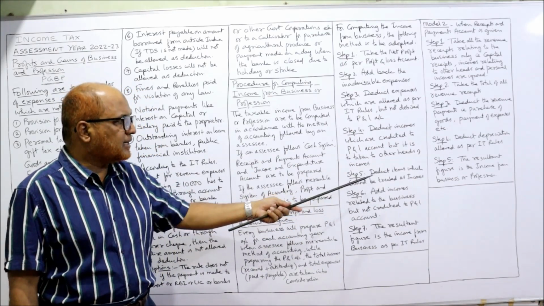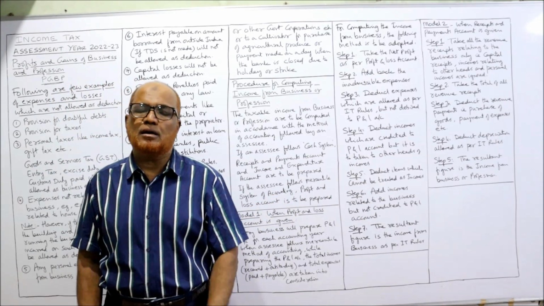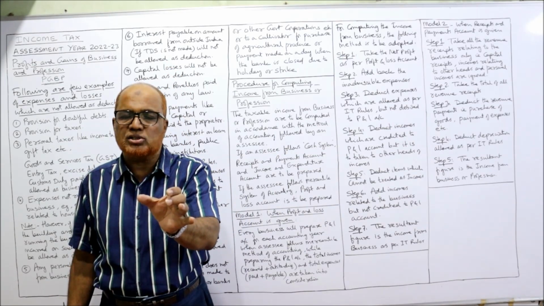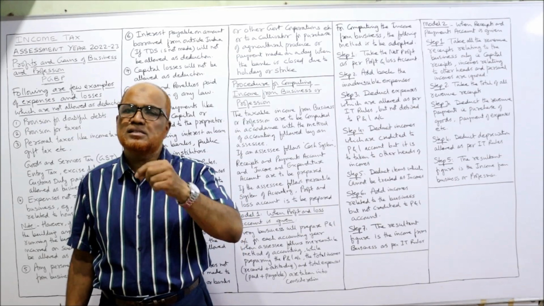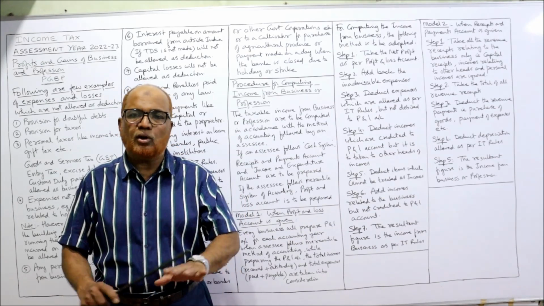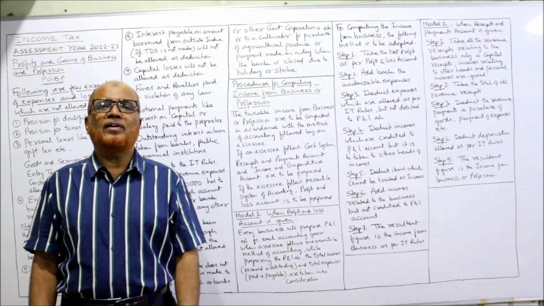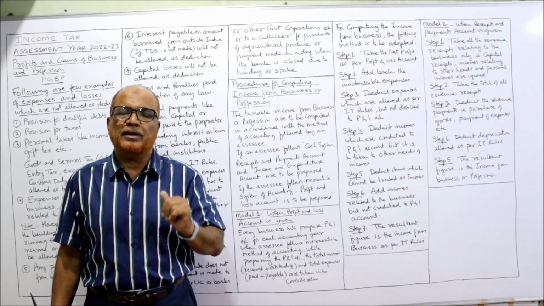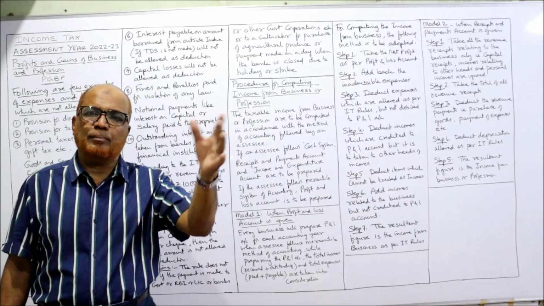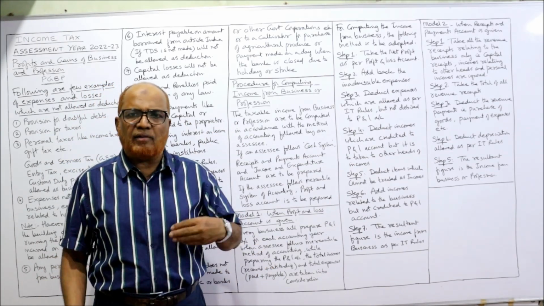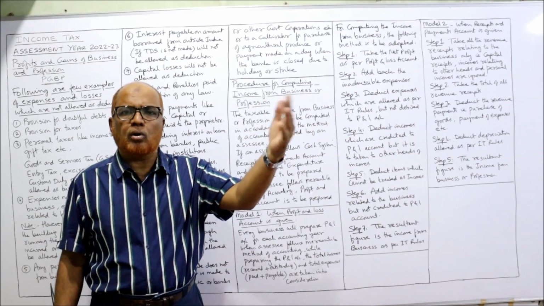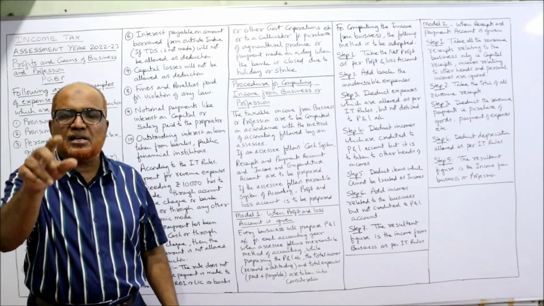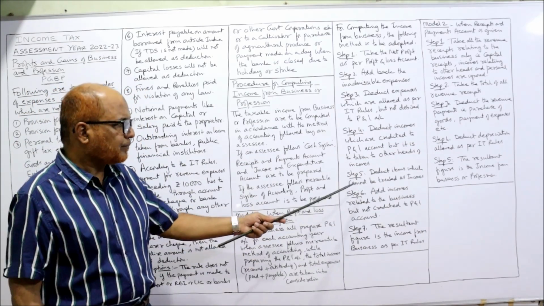Then 5th, deduct items which cannot be treated as incomes. Some items are there which are credited to P&L account, profit and loss account, but the Income Tax Act says these are not incomes at all. Example, refund from income tax department. So this refund of money from the income tax department is not an income. Our money, we have paid the tax more, so the income tax department has refunded. It is not an income. So if it is credited to P&L account, deduct.